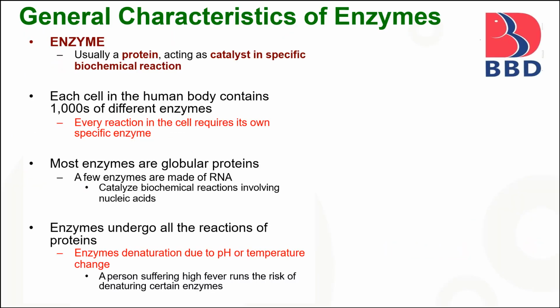Here are the general characteristics of enzymes. Enzymes are usually proteins acting as catalysts for specific biochemical reactions. Each cell in the human body contains about 1000 different enzymes, and every enzyme in a cell requires its own specific enzyme. A specific reaction will take place in the presence of a specific enzyme.